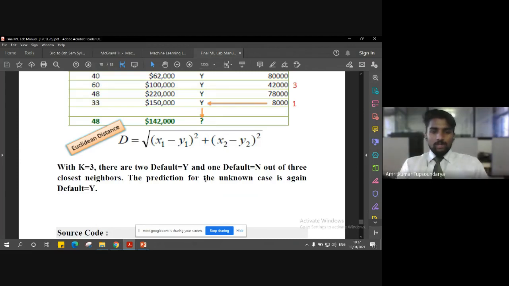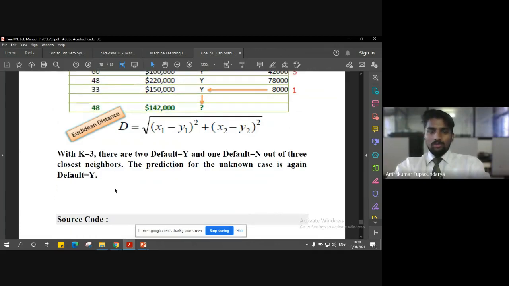So the prediction for the unknown case is again default as y, because we have two y and one no. The probability is clear that default as yes is more than default as no. So we can conclude that for age 48 and a loan of $1,42,000, the default target is yes, so the person is eligible to apply for that amount of loan.